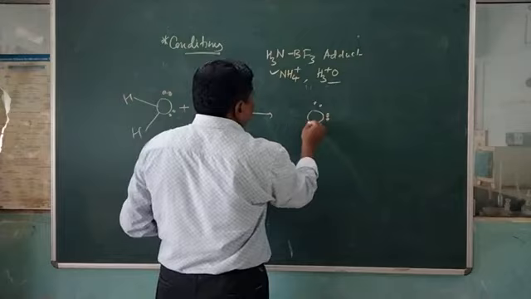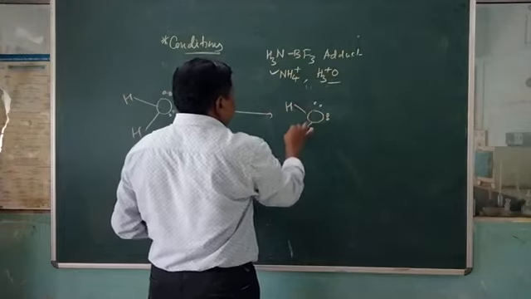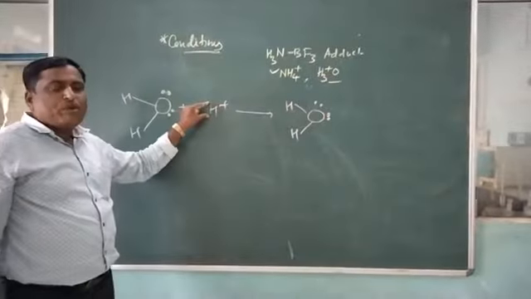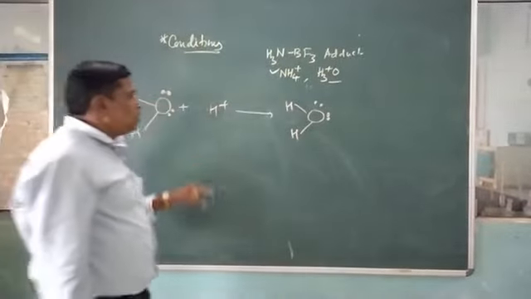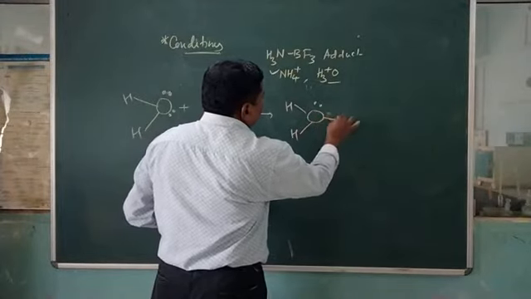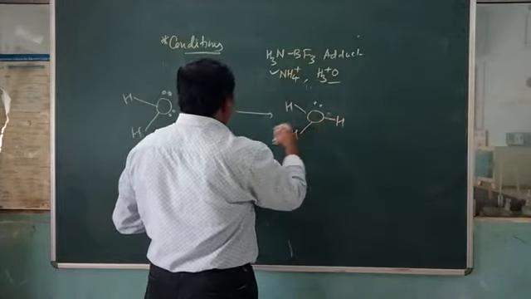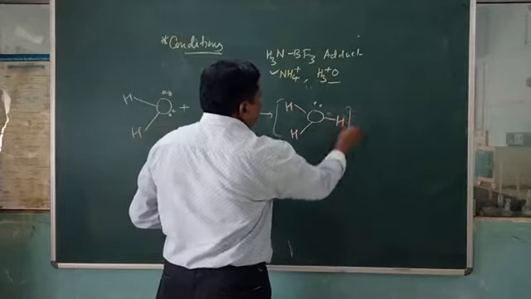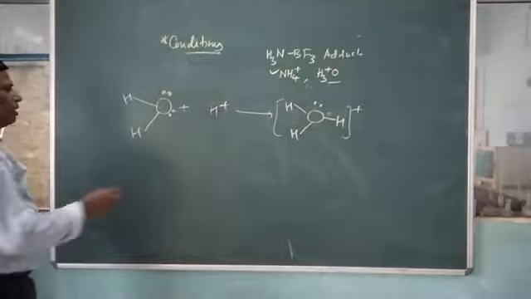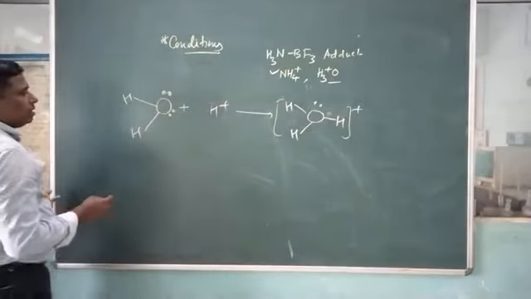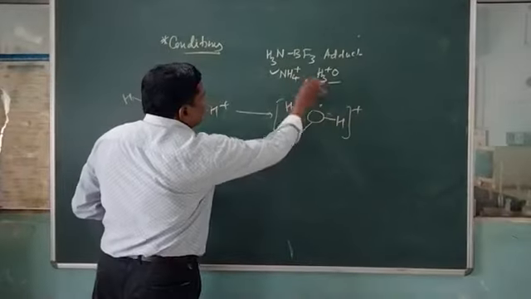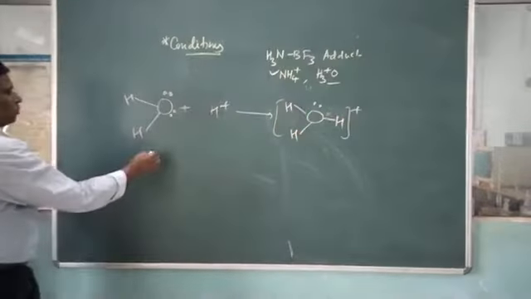Now these two lone pairs of electrons, see, this is the structure, but this H plus will be a vacant orbital, and therefore it can combine here. Totally, the whole charge will be on this complex. This is diagrammatically represented as H3O plus.